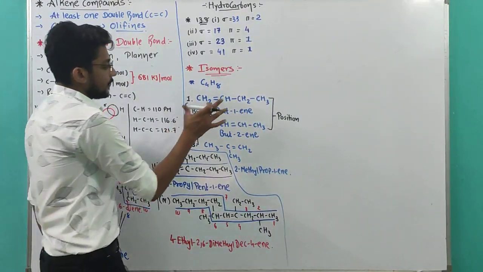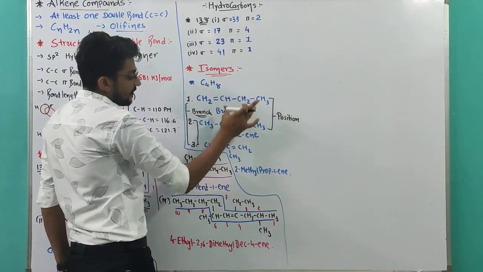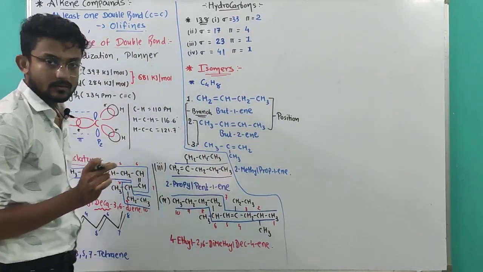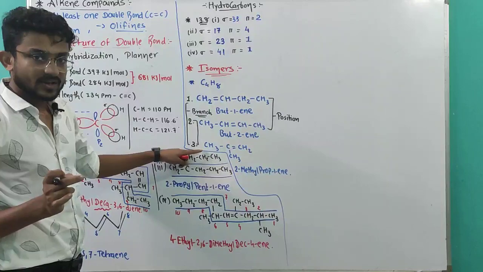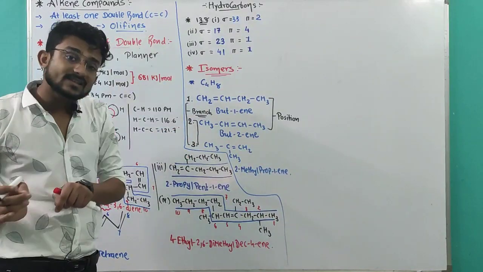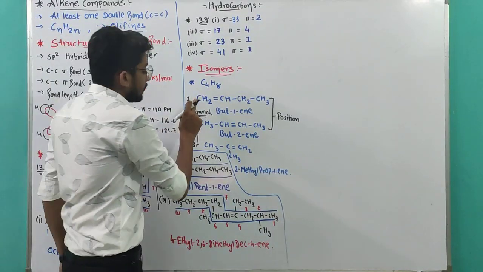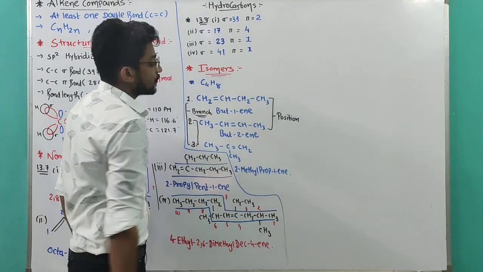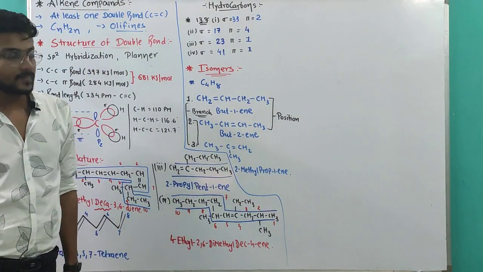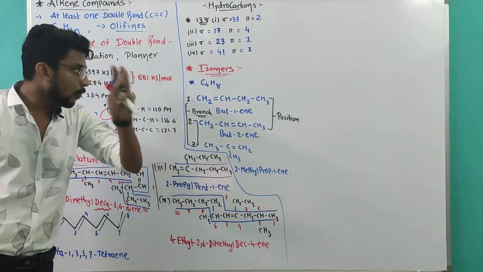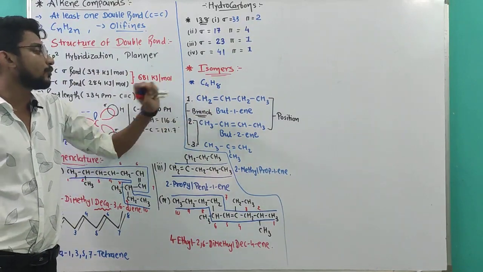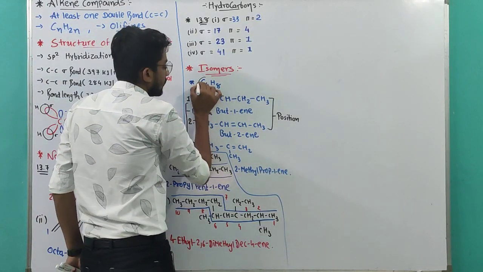Why? Here 4 carbons are in a straight chain, whereas here one branch is there. So 1 and 3 is a branch isomerism pair, 2 and 3 is a branch isomerism pair, whereas 1 and 2 is the position isomerism pair. So a total of 3 open chain isomers are possible for C4H8.